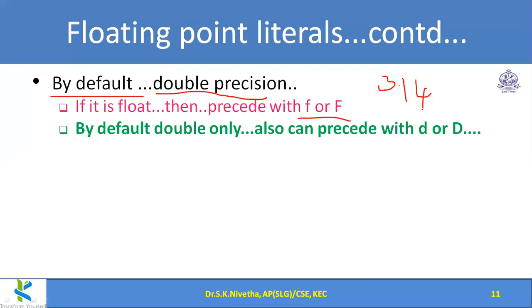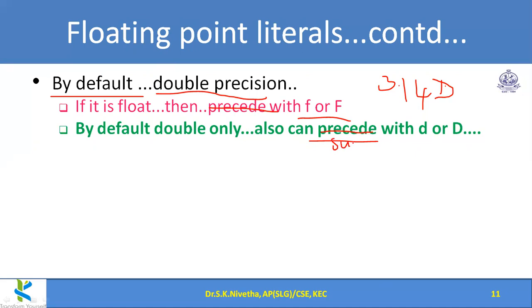It doesn't require 64 bits, but still I'm not mentioning what type it is, so it is considered as a double value. Or if I specifically want to mention this as a double value, I can give it a D, not preceded, it should be succeeded with D. So this is not correct.